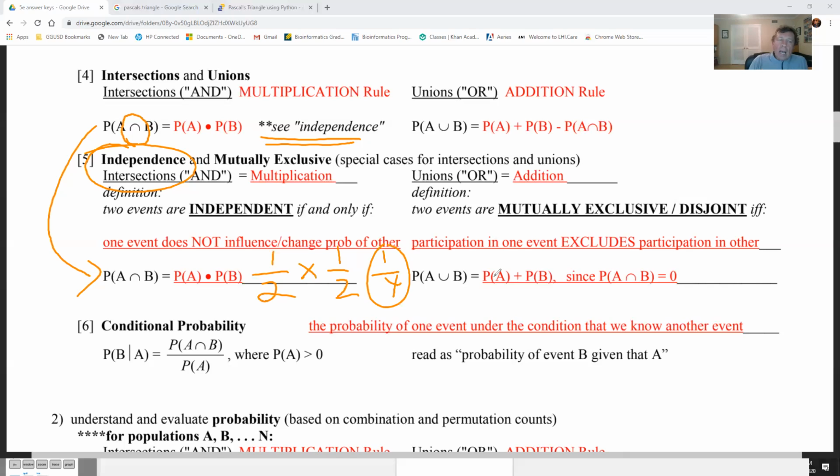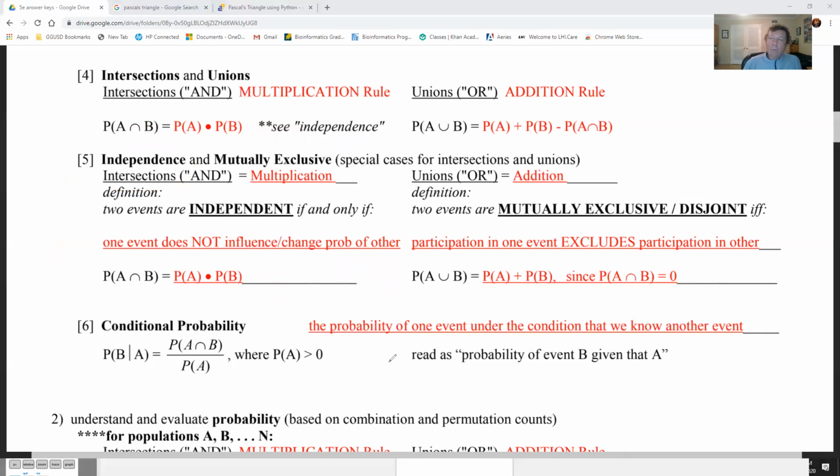Now, sometimes events are not independent, so you cannot multiply. How would you know that? Sometimes we'll be proving that events are independent or not independent. I'll show you that later. And sometimes they tell you that the events are independent, meaning you can multiply, okay?